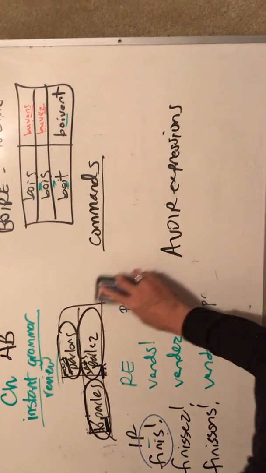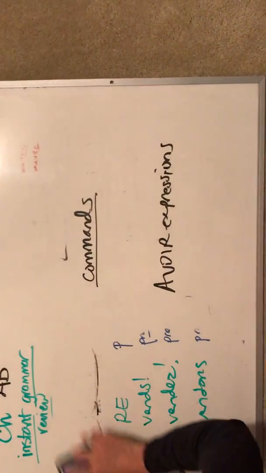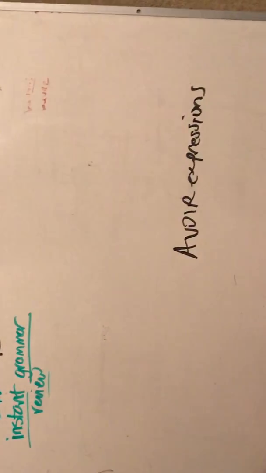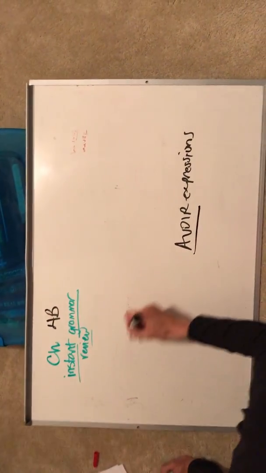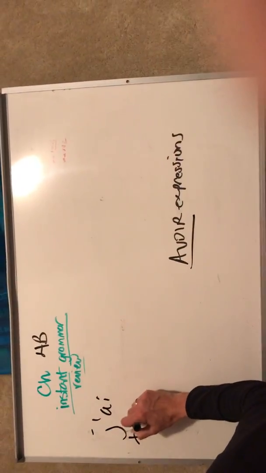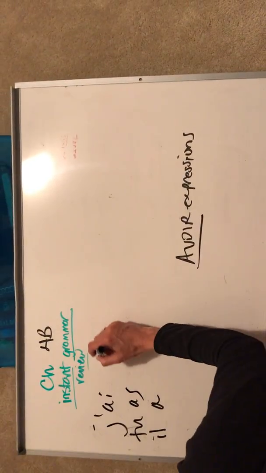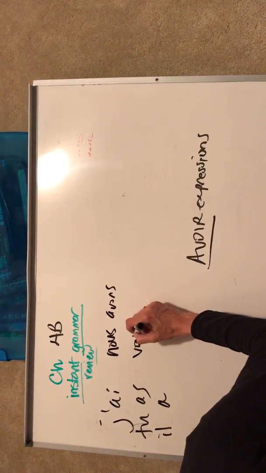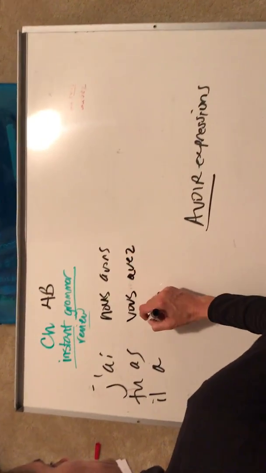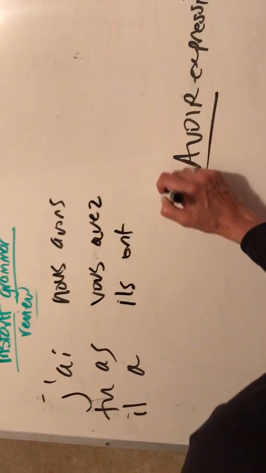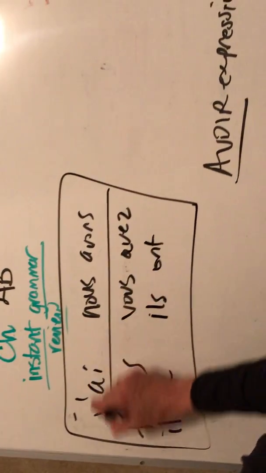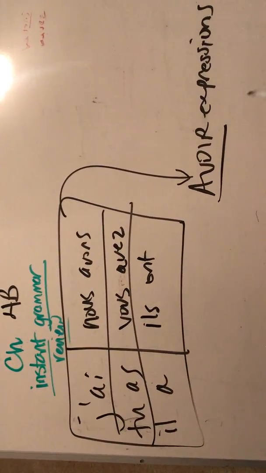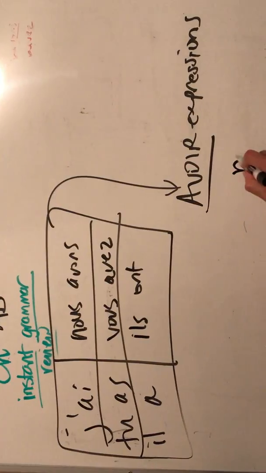And last but not least, avoir expressions. Avoir expressions just represent something that you already know, the verb avoir. J'ai, tu as, il a, nous avons, vous avez, and ils ont. That's the verb avoir. The special part about avoir expressions is they are not literal.